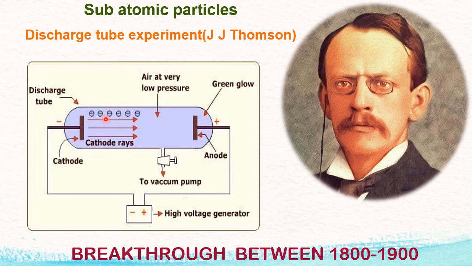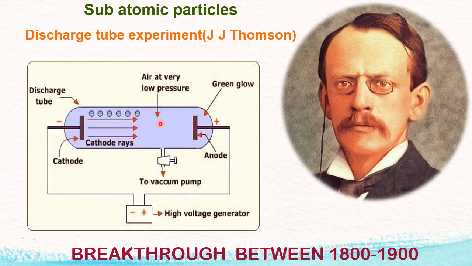Televisions work on the cathode ray tube. They are popularly called what? CRT, cathode ray tube. Now we have modified versions like HD, LCD, LED, plasma, etc. But the beginning of television started from the cathode ray tube, which is the base of J.J. Thomson's experiment. Now, this discharge tube is connected to a vacuum pump. The purpose is to create conditions inside the discharge tube.